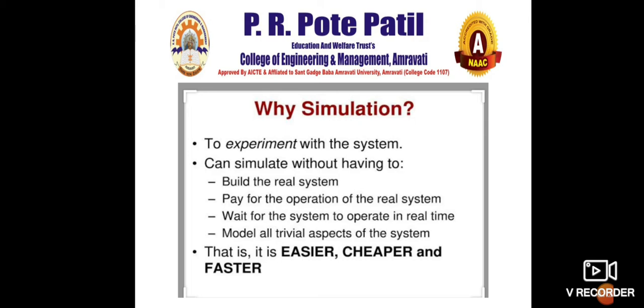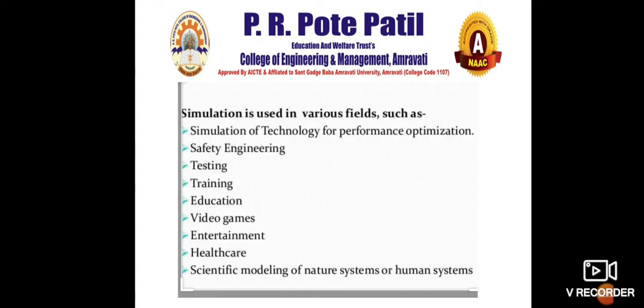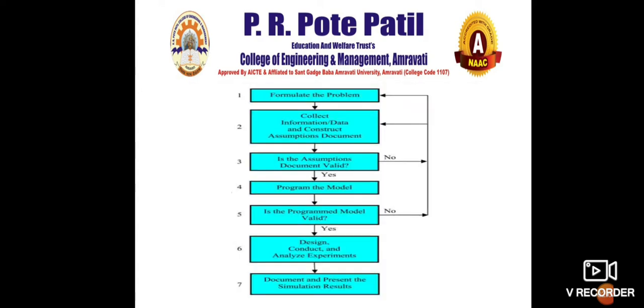When you talk about models, you can prepare different types of models, but with simulation you work on a computer screen, and there you see the effects of varying certain parameters of that system. So you understand which parameter is prominent, which affects the quality, and which does not affect it much. What is the effect when you remove one, add one, or increase certain parameters? Depending on that, you see the effect on the output. All this you get without actually building the system. That process is called simulation, and it can be used in a number of things.